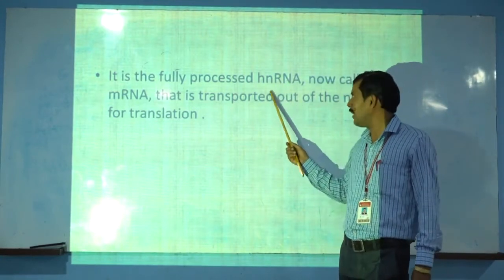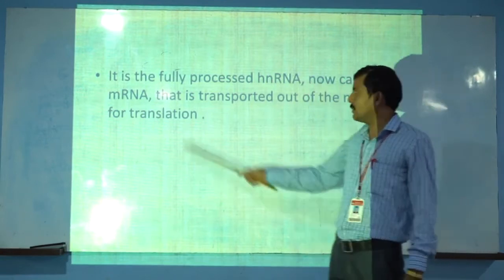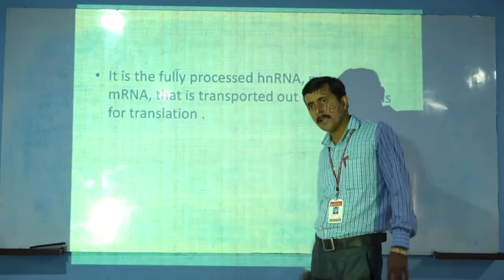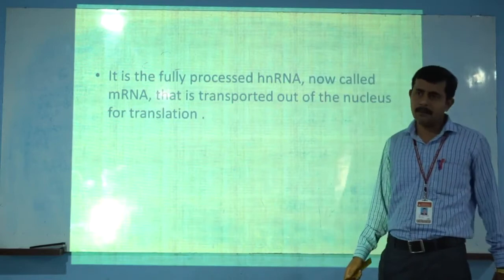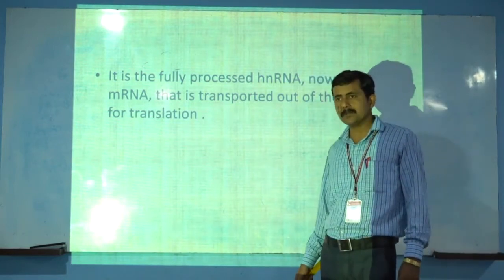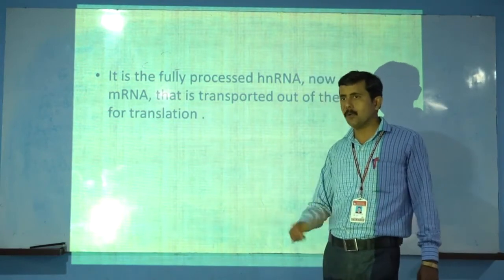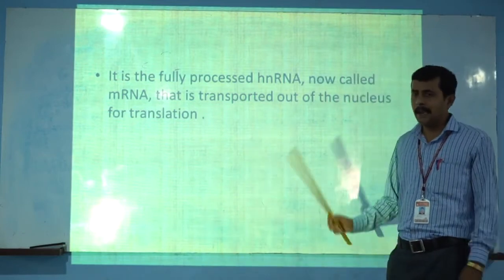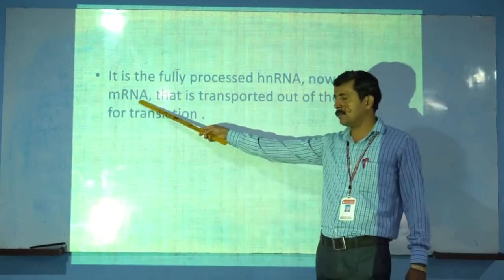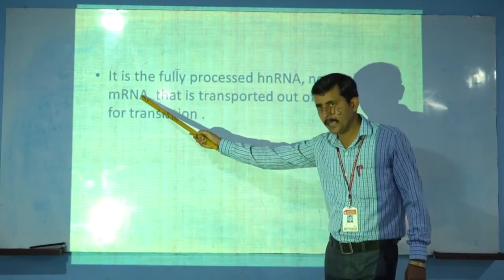This is the fully processed HnRNA, heterogeneous nuclear RNA, now called the mRNA, the messenger RNA. The final product is the mRNA, which has only exons, not introns, because introns are removed by splicing, and the mRNA is totally coded by the genetic information.